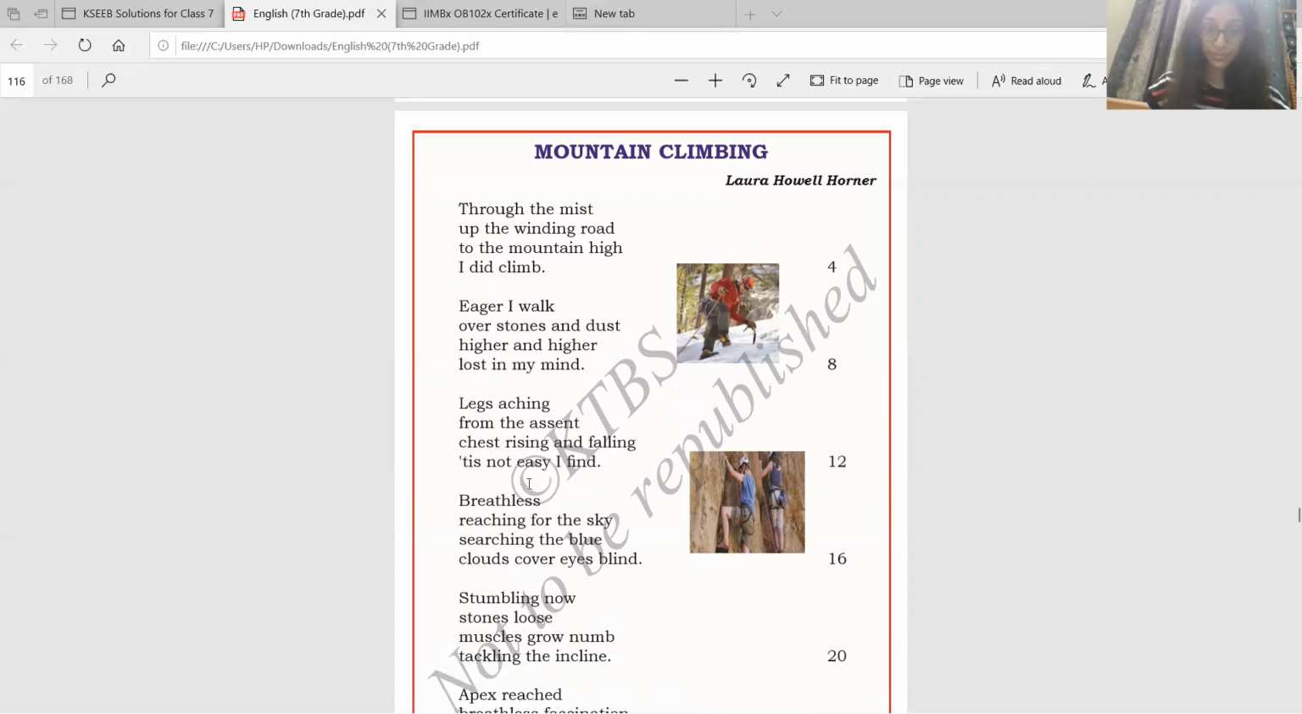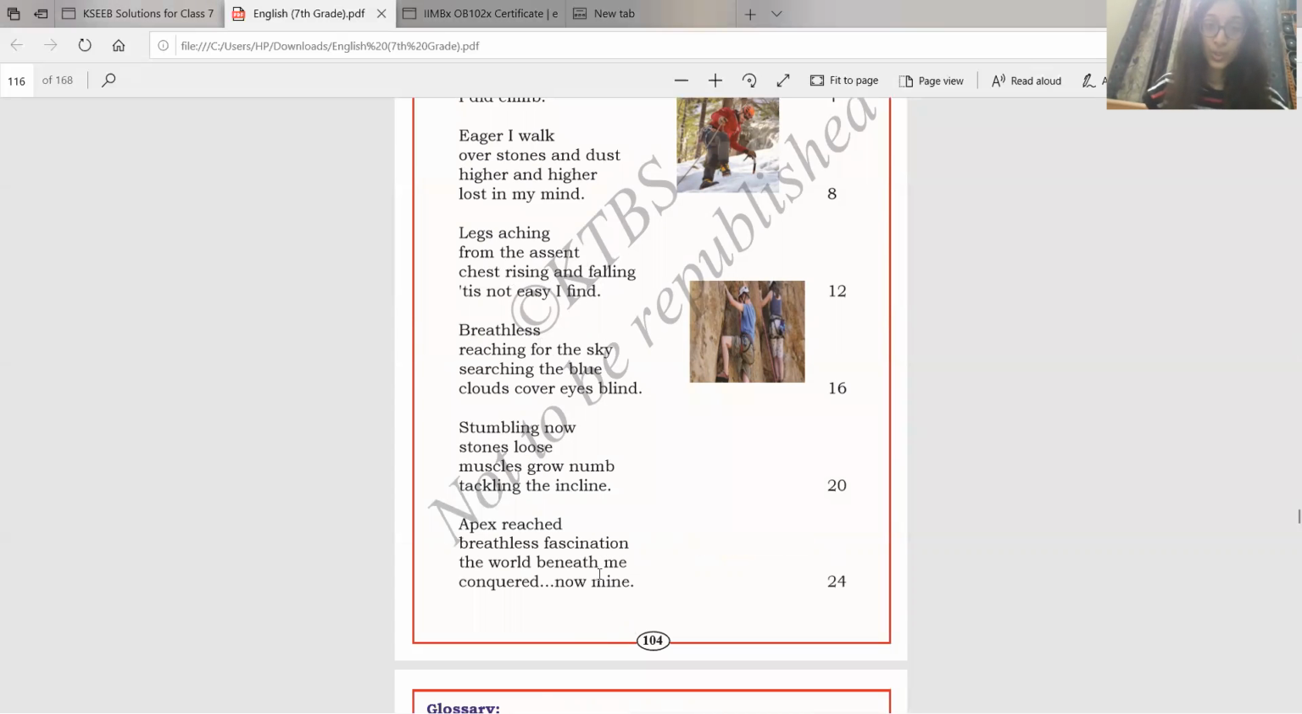So it's not easy. Breathless, reaching for the sky, searching for the blue, clouds cover eyes blind. So now what does this mean? It means that she's breathless. Sometimes when you run a lot or walk a lot, you take a breath. That is called being breathless. She's reaching for the sky. Reaching for the sky means she's trying to reach the top of the mountain. Searching for the blue, clouds cover eyes blind. That means that she's going to the top of the mountain where there are a lot of clouds.